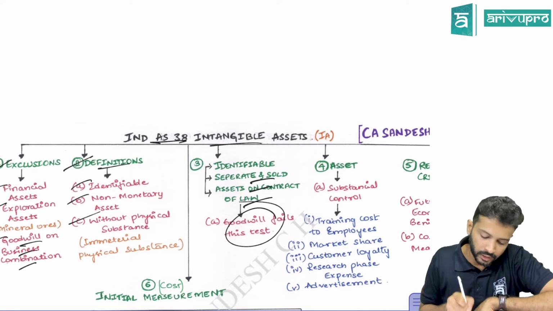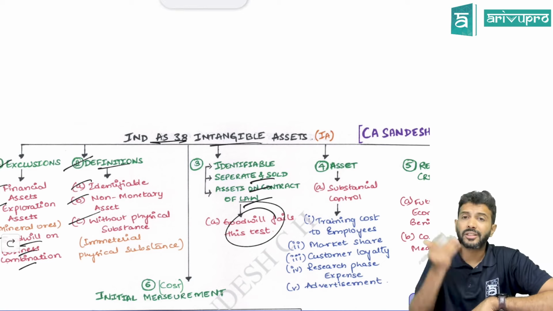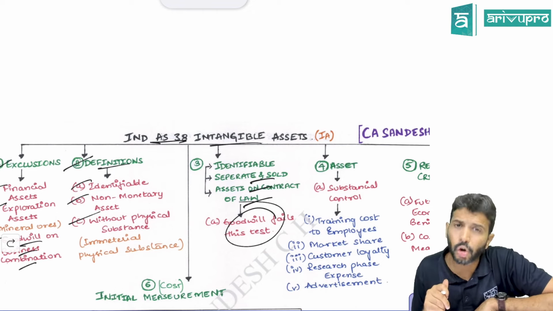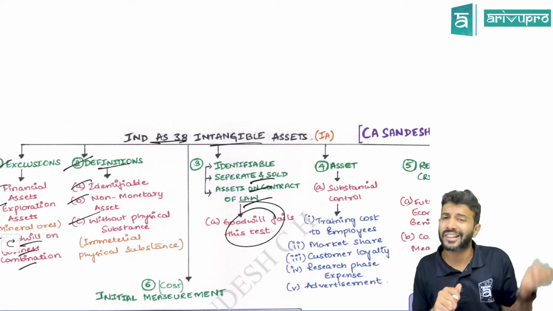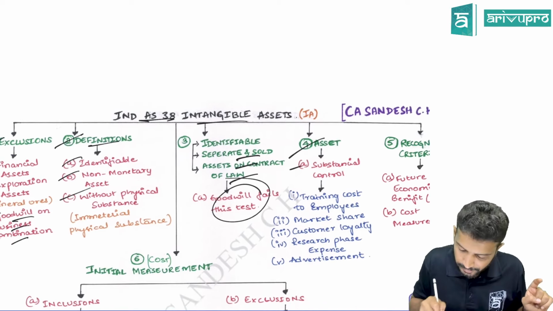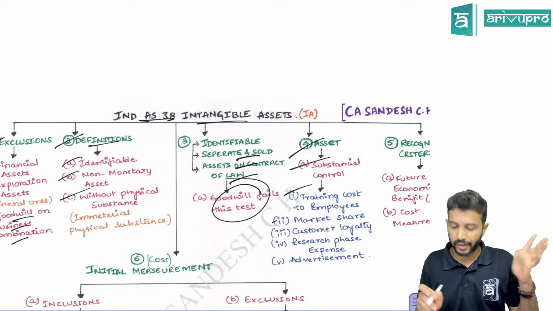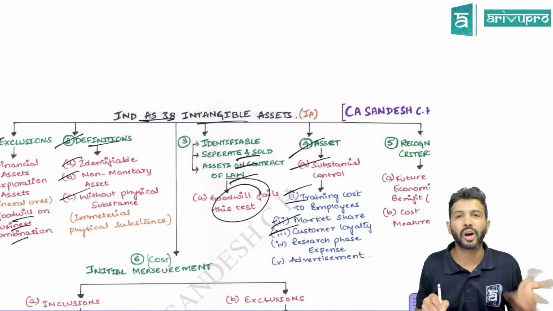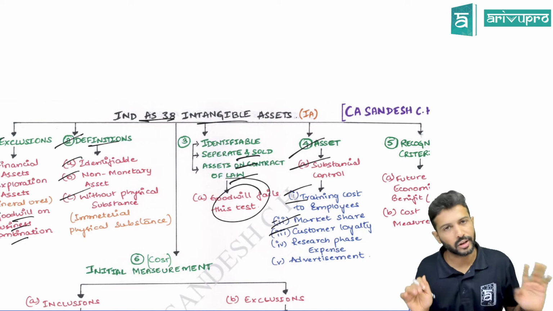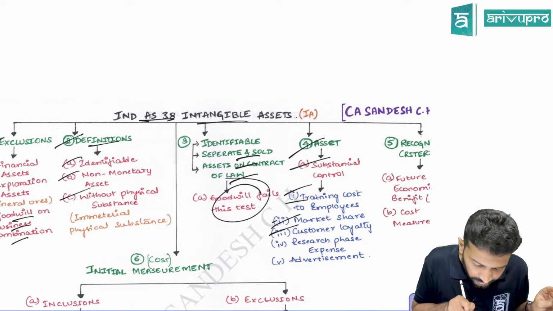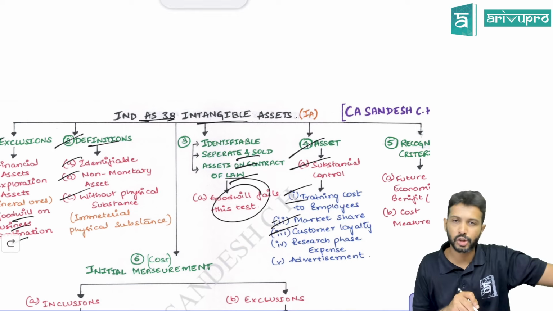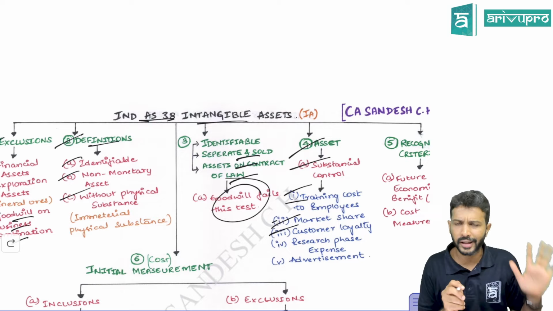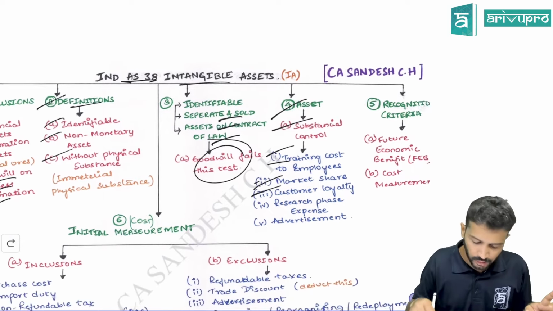Then, asset means an economic resource controlled by the entity, from which it will get all the benefits and can restrict others from getting the benefit. Your training cost, market share, customer loyalty and all, there is no control. Hence, it is not an asset. An intangible asset should be a non-monetary asset, meaning its value fluctuates. So it should be a value-fluctuating asset.